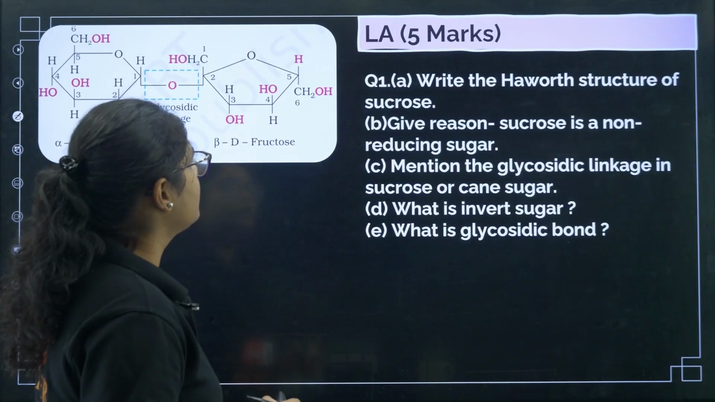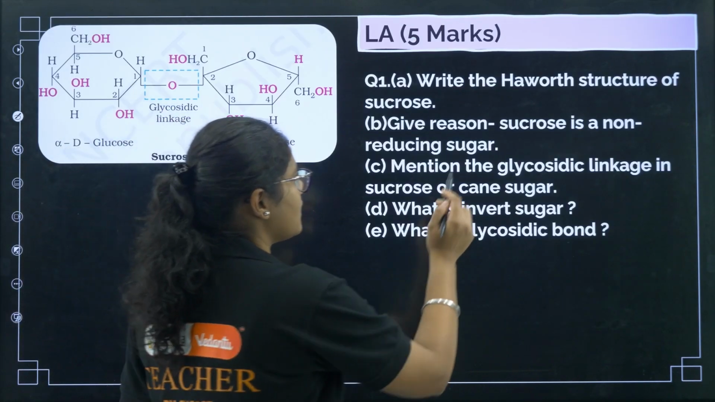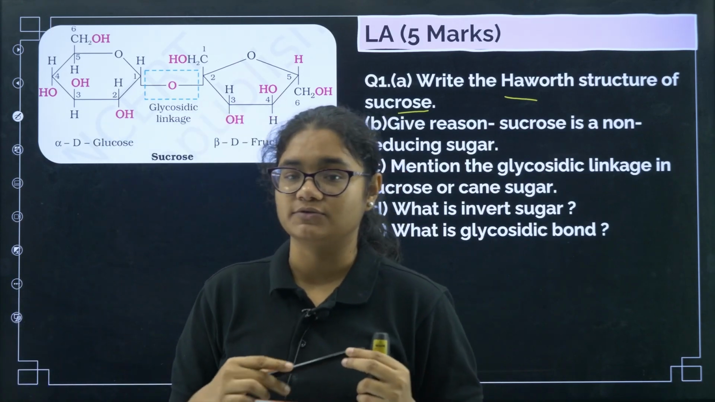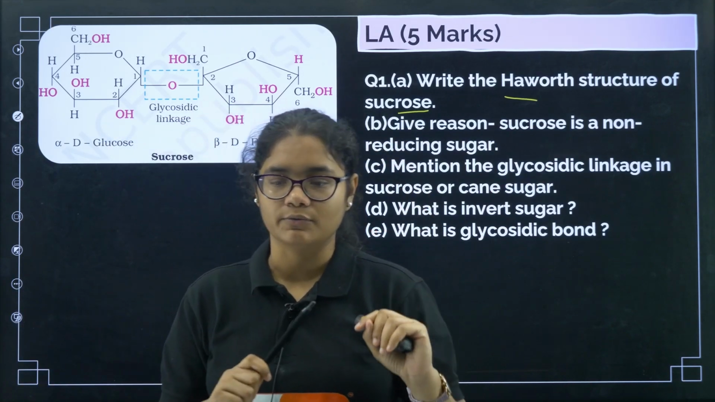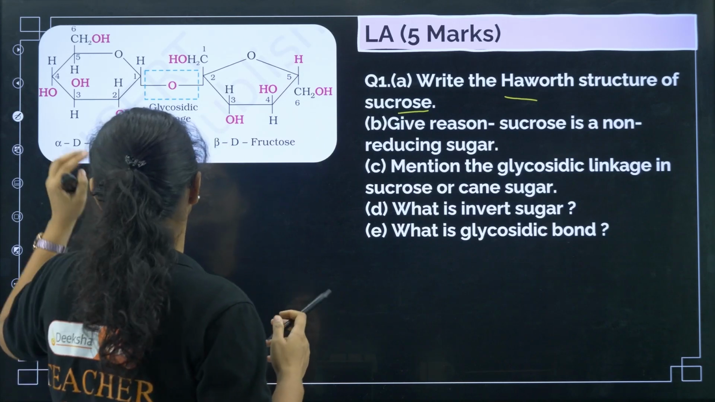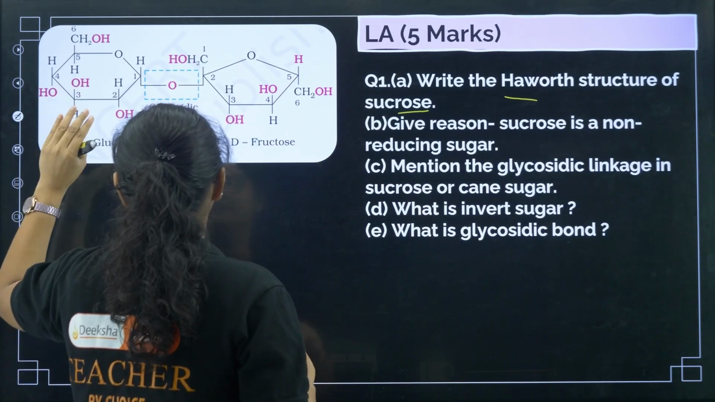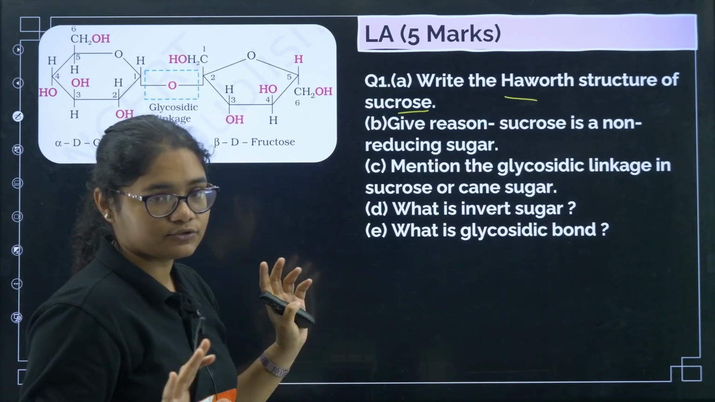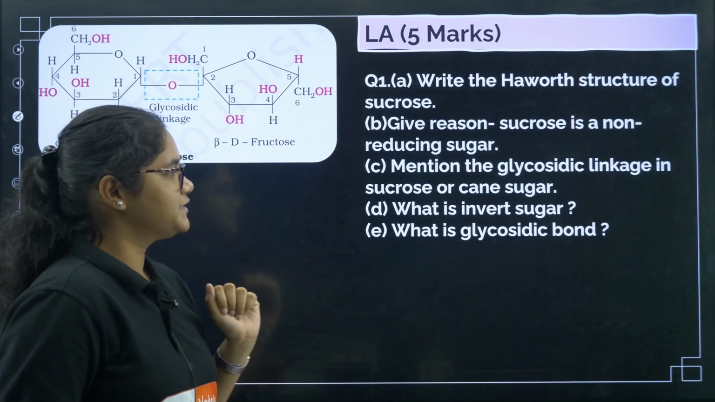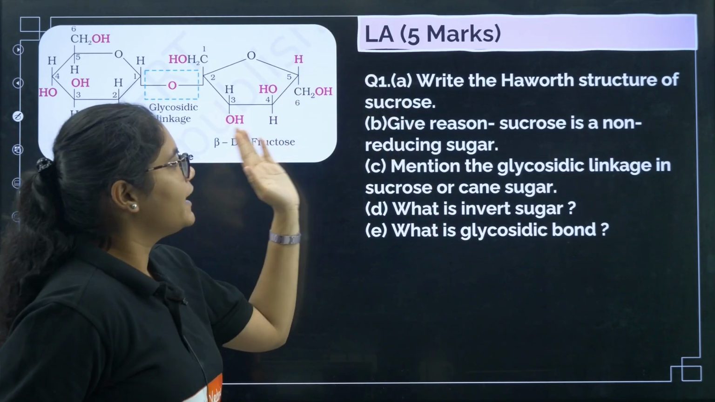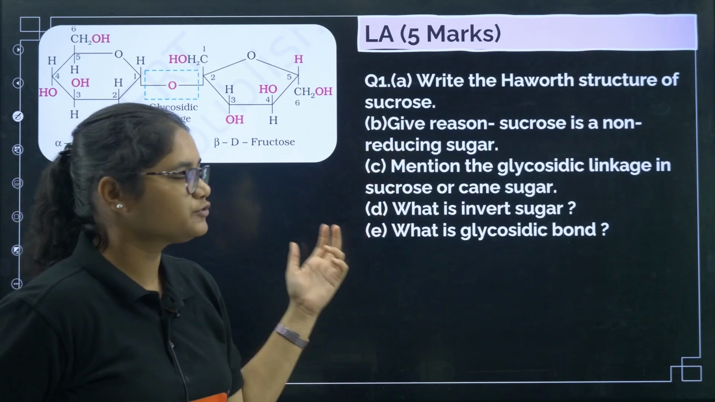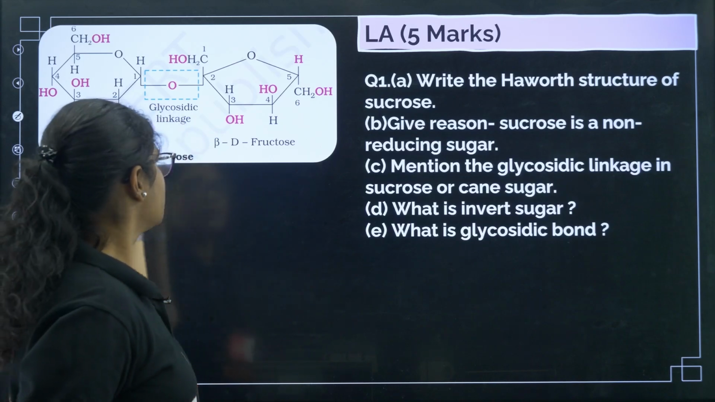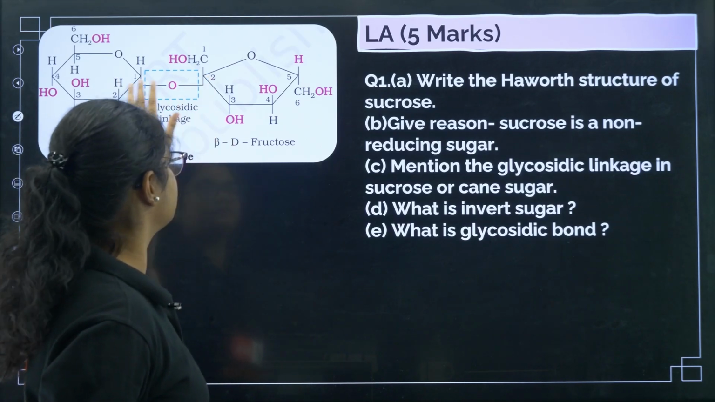Next, we will go to large 5-marker questions. Write the Haworth structure of sucrose. I didn't take any question on sucrose earlier because I have taken it in this 5-marker question. So the Haworth structure is this one. You have alpha D glucose and beta D fructose, and these two combine to give you sucrose. Now let us see the first question. Explain the Haworth structure of sucrose. Sucrose is made up of alpha D glucose and beta D fructose. The structure is like this, with a C1 to C2 linkage.